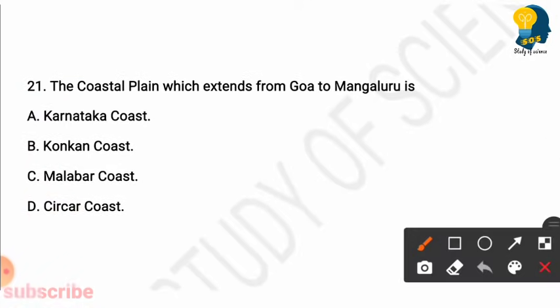So next question. The coastal plain which extends from Goa to Mangaluru is Karnataka coast, Konkan coast, Malabar coast, Sirkar coast. So here the right answer is option A, Karnataka coast. The coastal plain which extends from Goa to Mangalore is Karnataka coast.